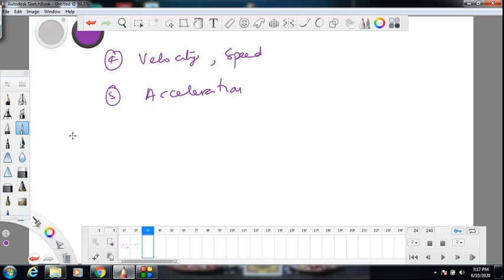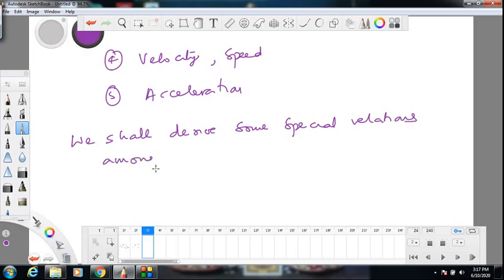Then we shall derive some special relations among kinematical quantities if acceleration is constant.